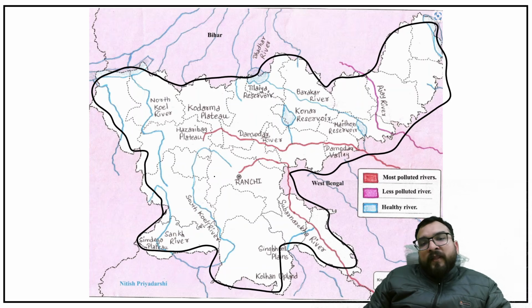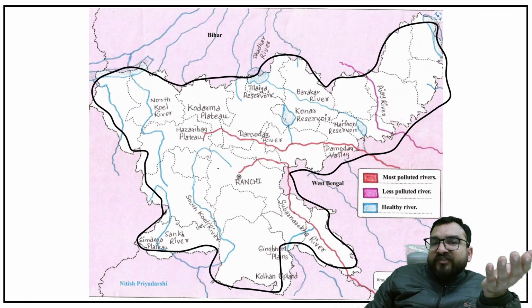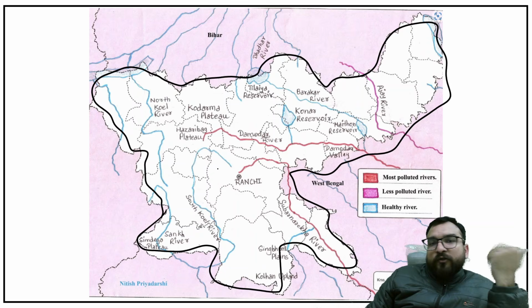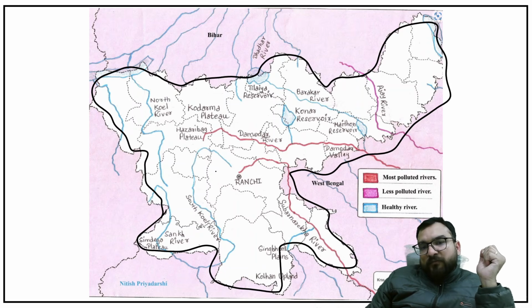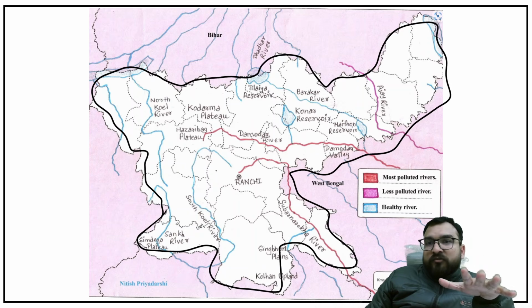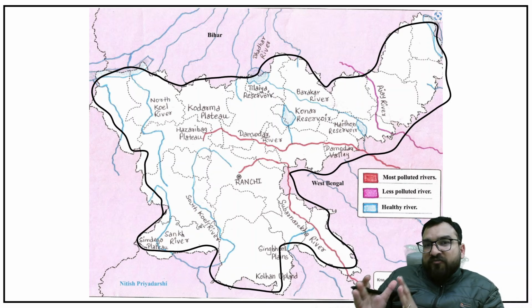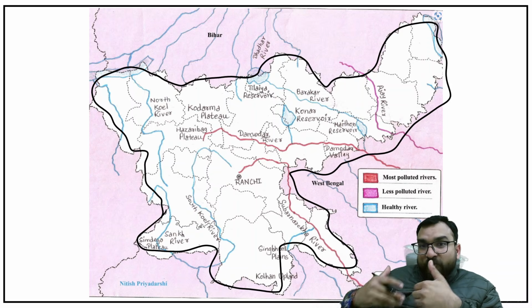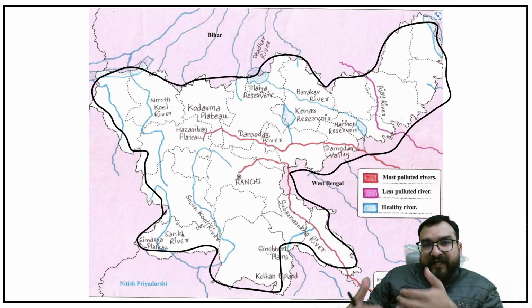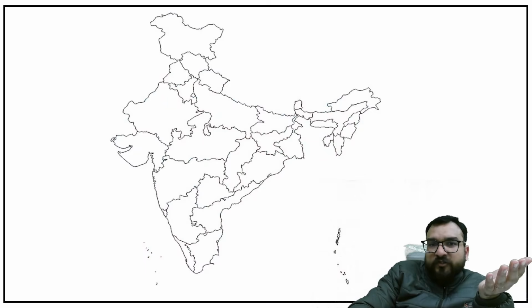This is the outline. Now pause the video, and if I ask you to map the neighboring states of Jharkhand, how many states are getting touched with Jharkhand? Try to do this exercise, and let me tell you, there is no separate code or separate topic for the understanding of states. You will have to do this on your own. Okay, and I am helping you see from this perspective as well.